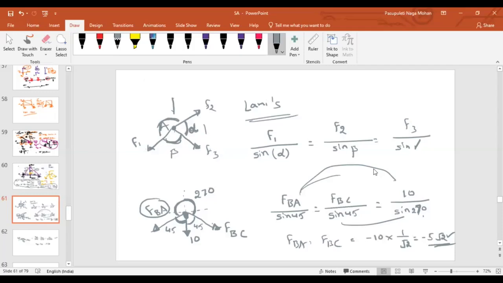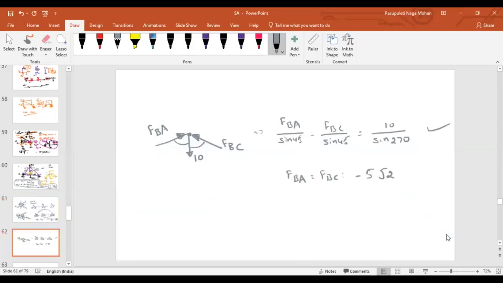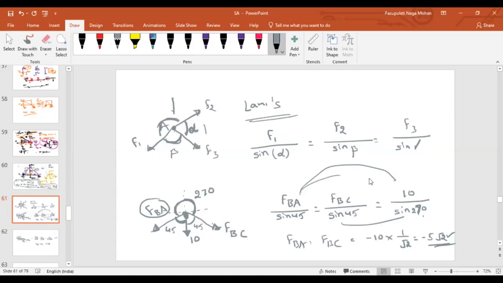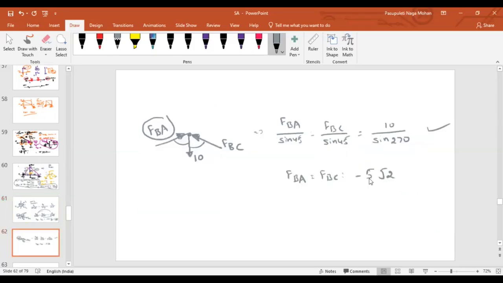Compression, sir. Now, what is the direction I have assumed? Compressive. But what is the sign I am getting? That will be tensile, sir. Tensile. Where have we committed a mistake here? Can you identify? Yes, Samya?